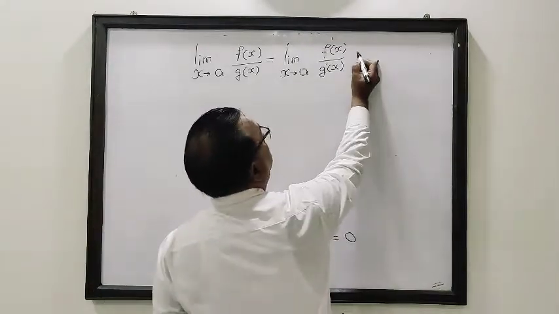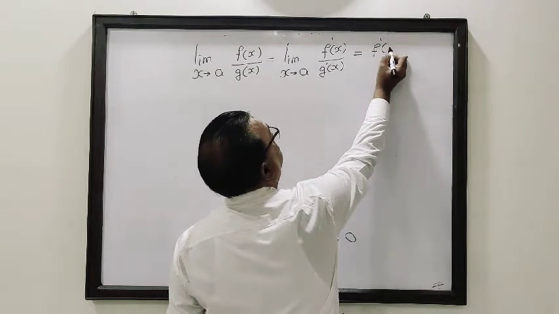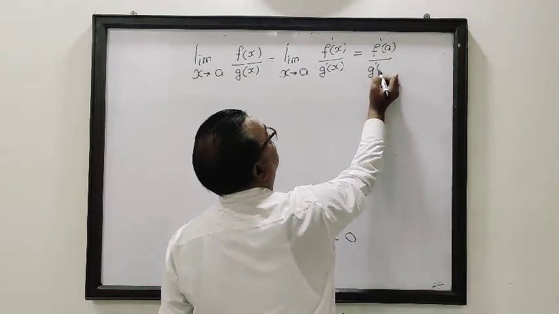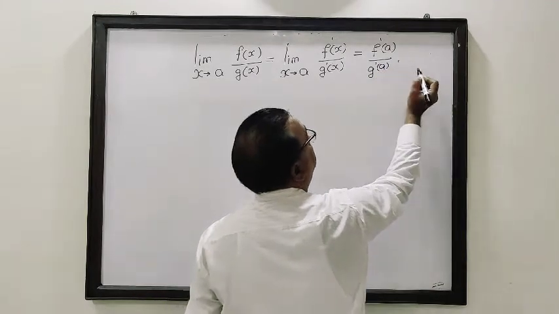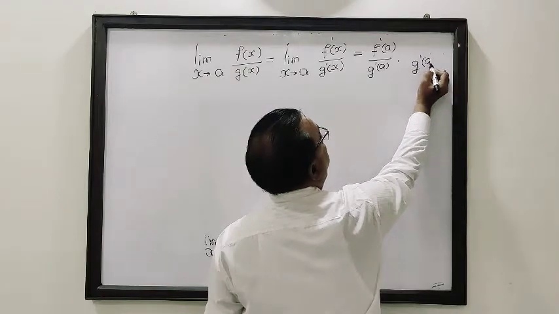Then this is equal to f dash of a upon g dash of a, provided g dash of a is not equal to 0.